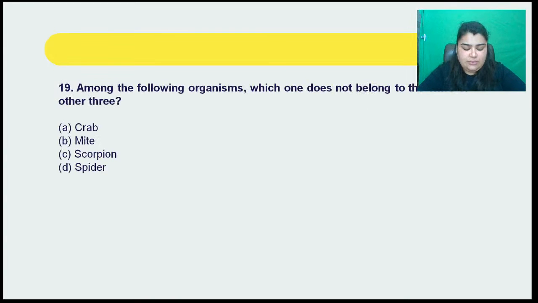Now coming to question number 19. Good evening, Ramkumar. It says, among the following organisms, which one does not belong to the class of the other three? A, crab, B, a mite, C, scorpion, and D, spider, right? So among the following organisms, which one does not belong to the class of the other three? Quickly answer this question here.